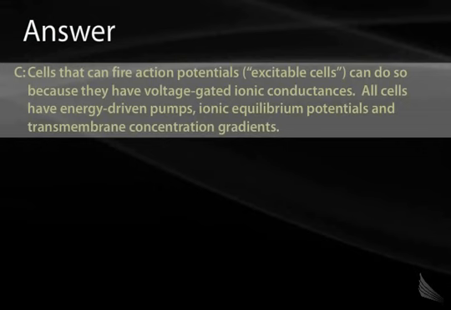The reason is, the only reason excitable cells are excitable is because they have voltage-gated sodium channels. These channels don't exist on any other cells other than skeletal muscle, cardiac muscle, as well as neurons. The other three answers, the energy-driven ionic membrane pumps, ionic equilibrium potentials, and transmembrane concentration gradients, exist in all cell types, whether or not they are excitable.